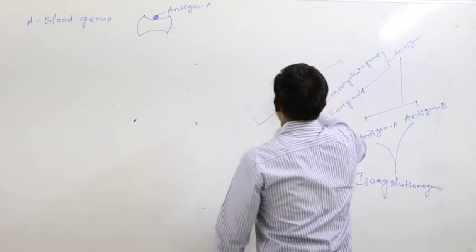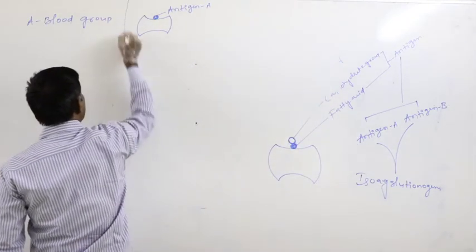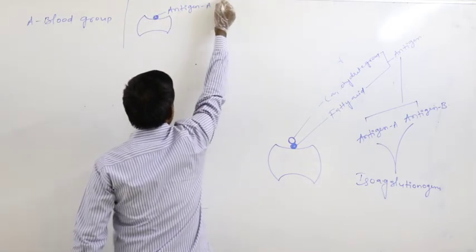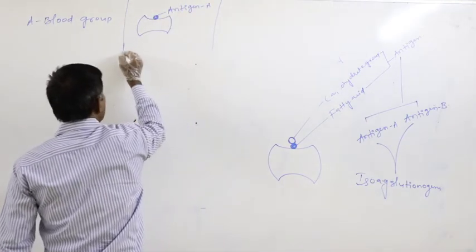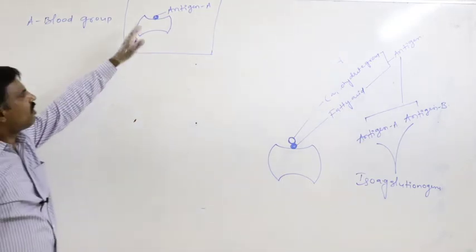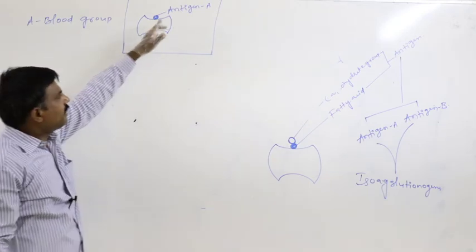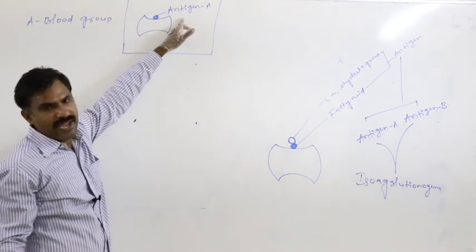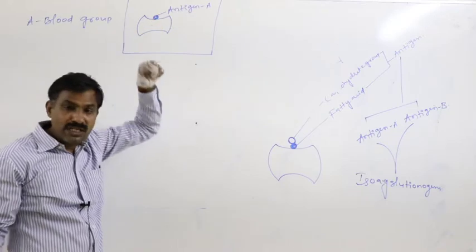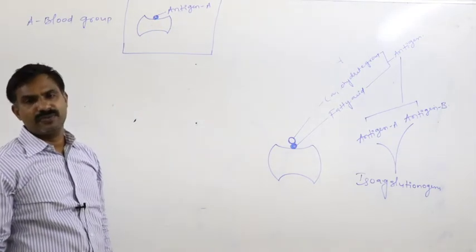Then in this particular case, just assume this is the RBC, and this is the blood plasma. Definitely RBC is always present inside the blood plasma. Then against that antigen A, what kind of antibodies are present in his blood plasma?